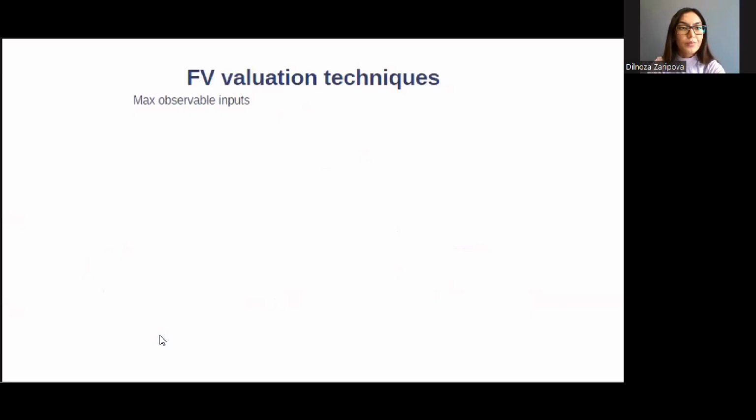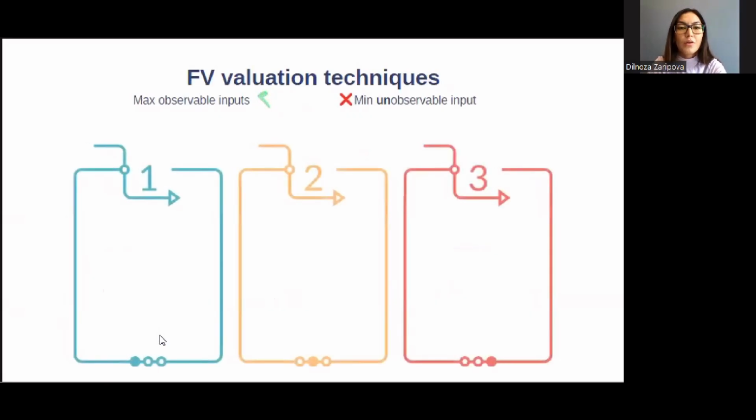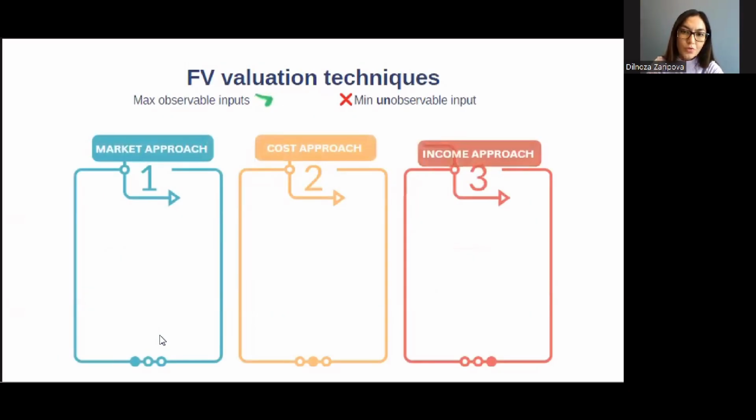When we are measuring our assets at fair value, we need to maximize observable inputs and minimize unobservable inputs. There are three methods used for valuation. First one is called the market approach, then the cost approach, and the income approach.